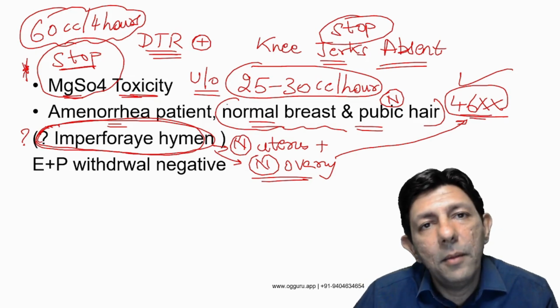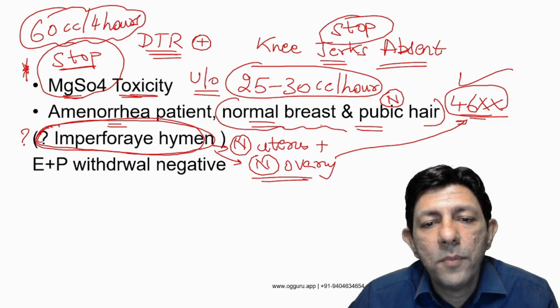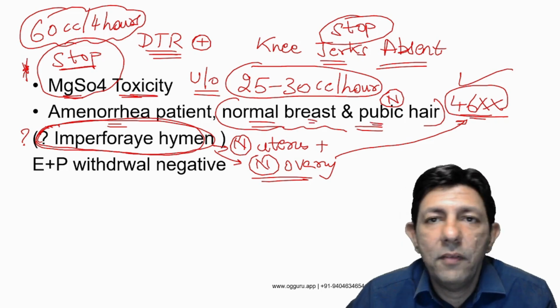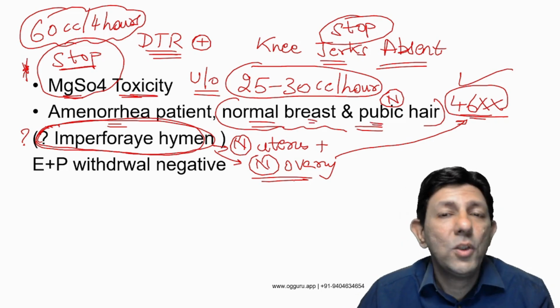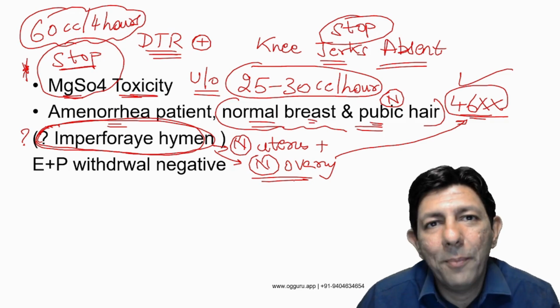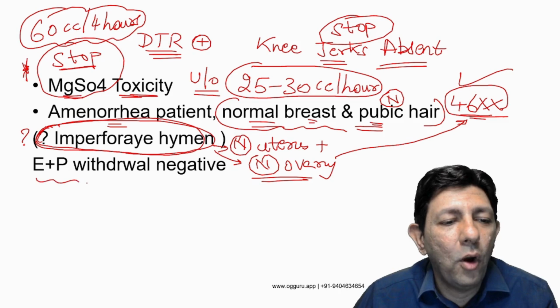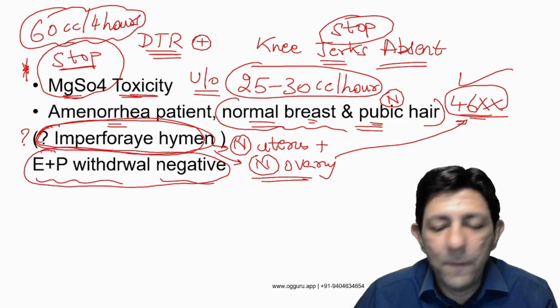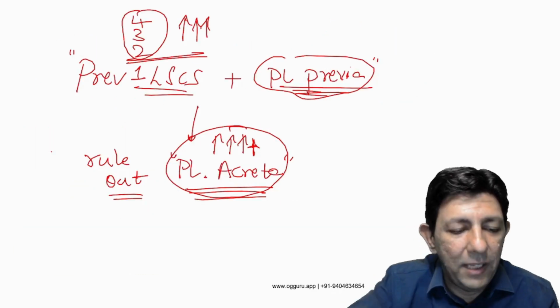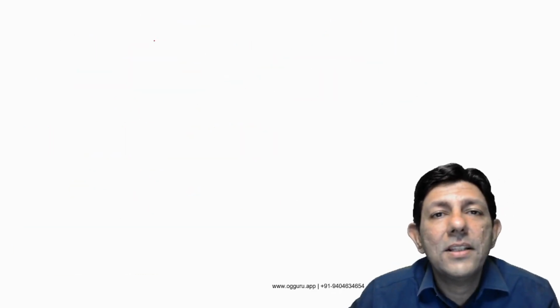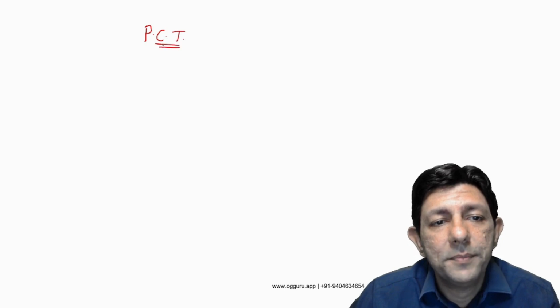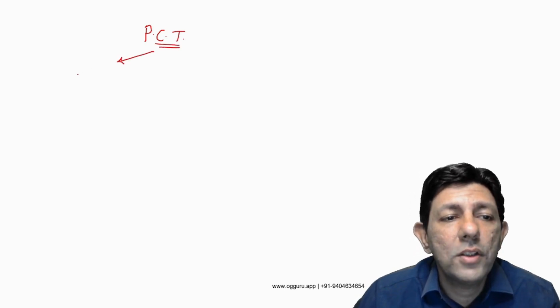Or primary amenorrhea, absent uterus, normal breast and axillary pubic hair, again 46XX. And the last, very important, again I am so happy, double withdrawal negative, E plus P is negative. Now, what does E plus P negative mean? Sir, first we give the progesterone challenge test, we give progesterone to the patient, and if with progesterone the patient gets menses,